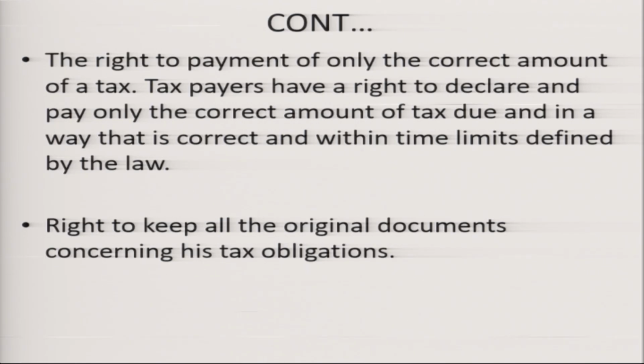The tax authorities will keep the photocopied copies, but the original documents concerning the tax obligations will be kept by the taxpayer.